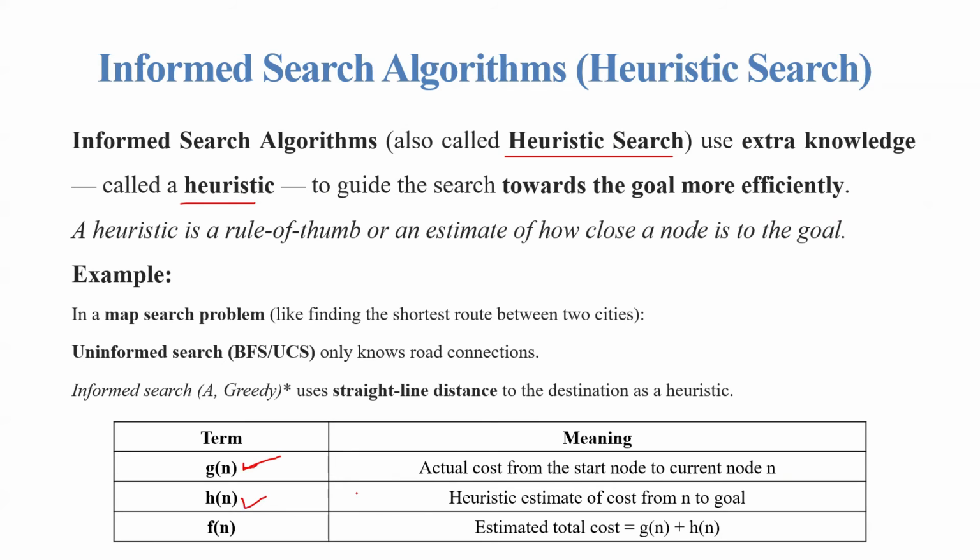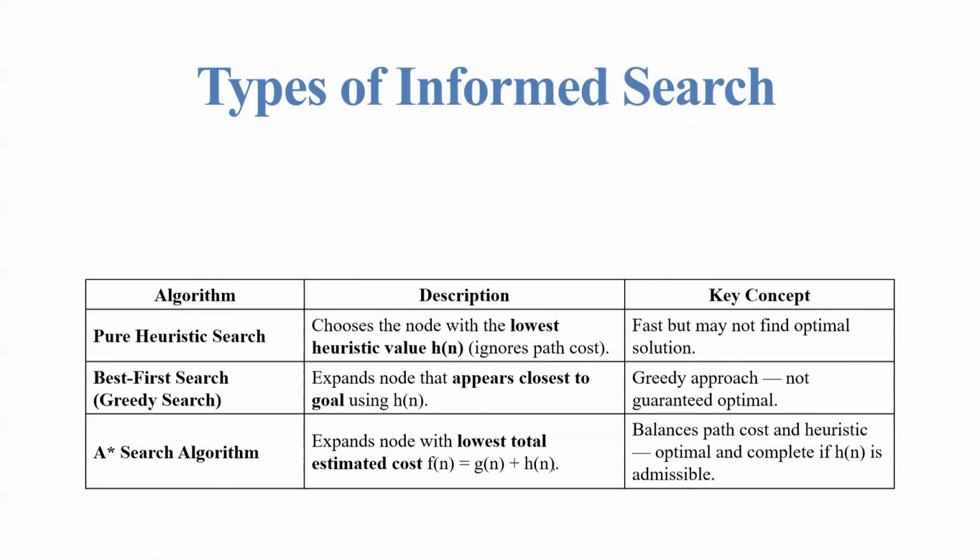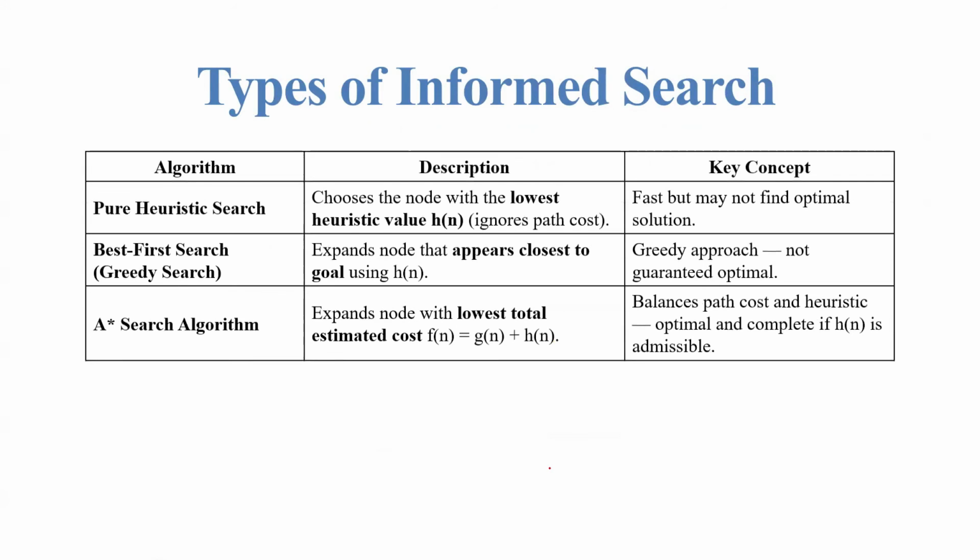And h of n is the heuristic estimate of cost from n to the goal. F of n is the estimated total cost, g of n plus h of n. Please remember this. So, types of informed search: pure heuristic search, best first search, also called greedy search, and A star search algorithm. These are the three different algorithms we have under informed search.